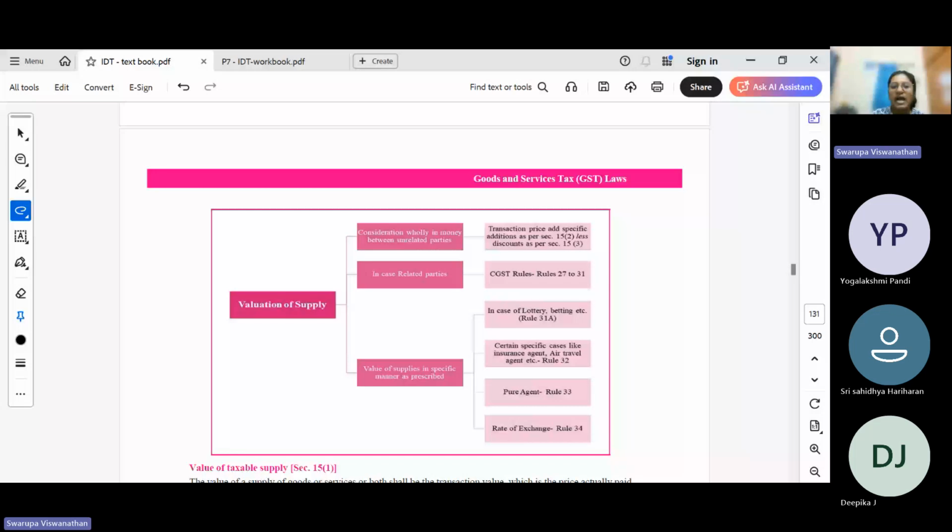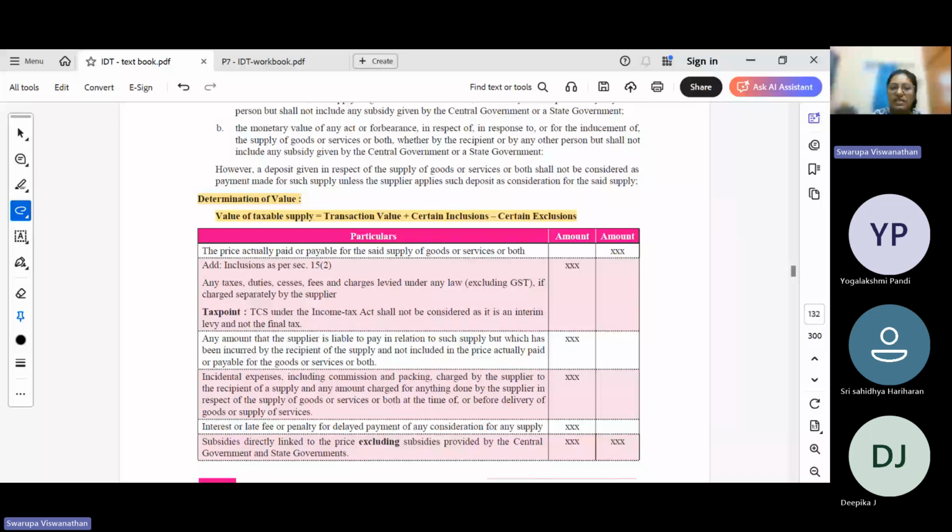So the actual price that is paid or payable plus tax, duty, cess, any other taxes excluding GST, we need to add.